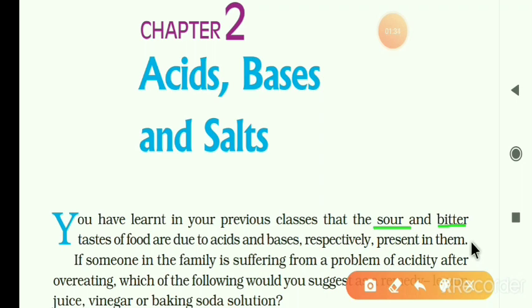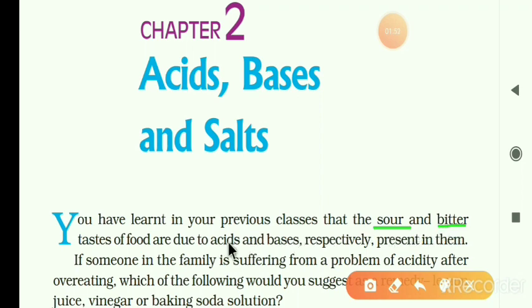So you know that if the food contains acid, its taste is sour. Sour means the taste of the lemon and bitter means the taste of neem.